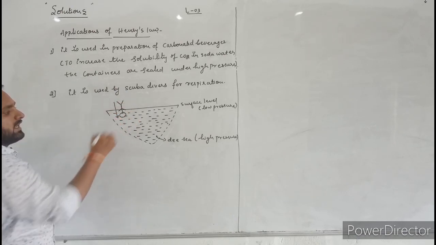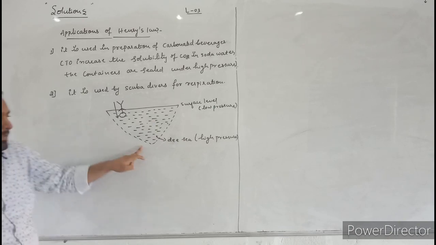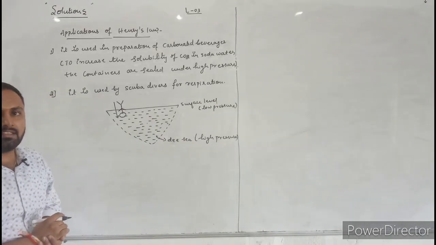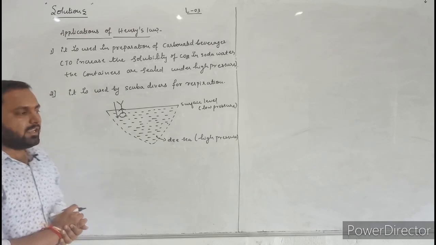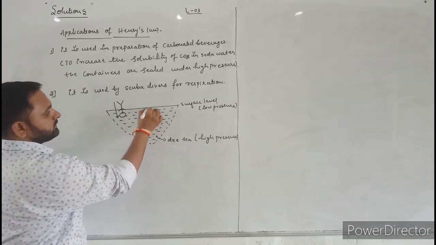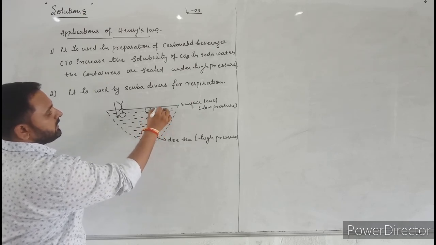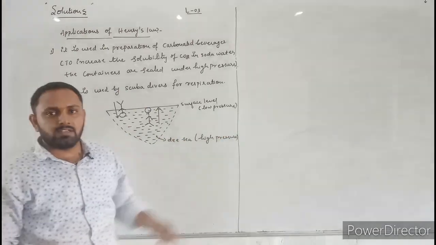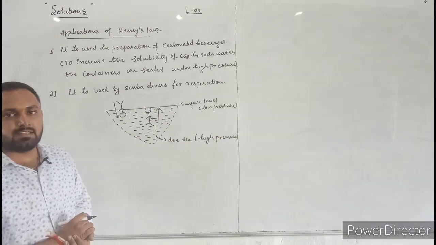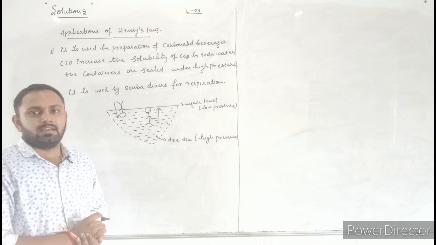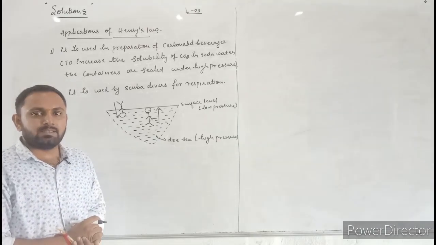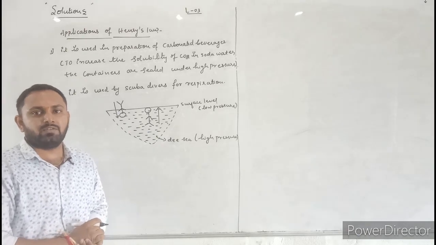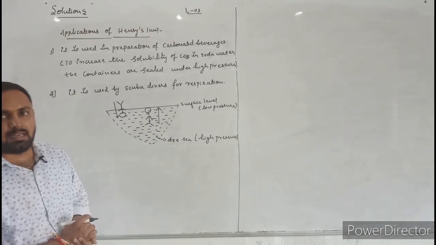When he enters the deep sea, due to high pressure, the solubility of nitrogen gas in the blood increases. Again, when he comes back to the surface level, due to low pressure, the dissolved nitrogen gas is released, forming bubbles in the blood tissues. This blocks capillaries and causes bends, which are very painful and dangerous to life.